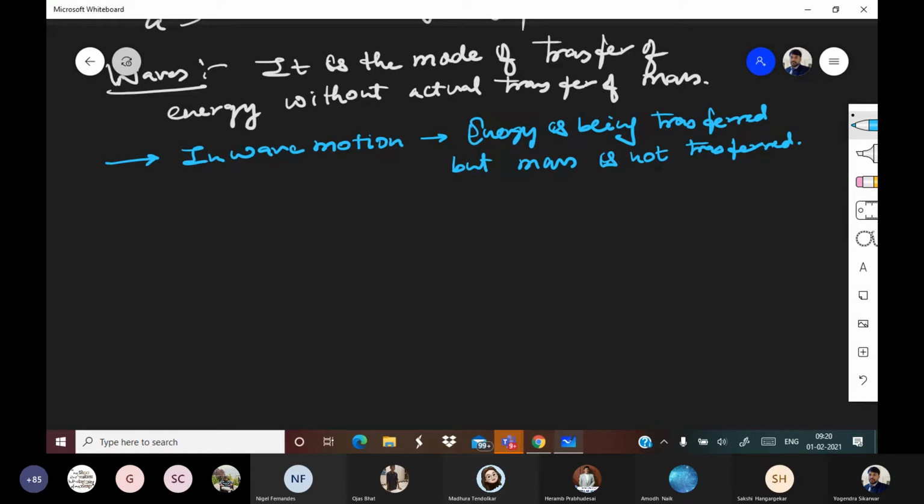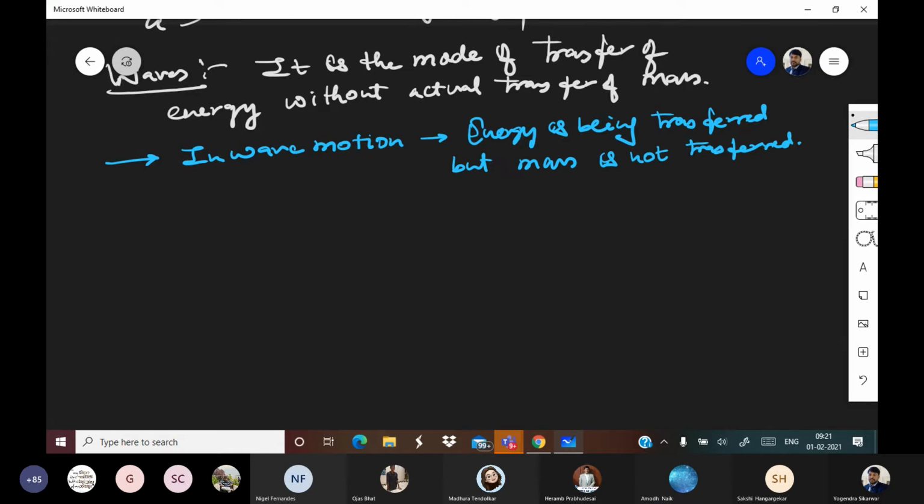Clap and pass the duster. Right? So what is happening? In a very small interval of time, the duster will pass through the entire class, through all the students, while students are remaining seated at their own place. And the duster has been transferred throughout the classroom.